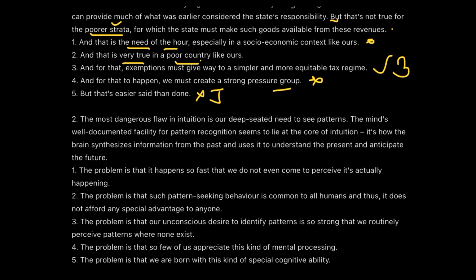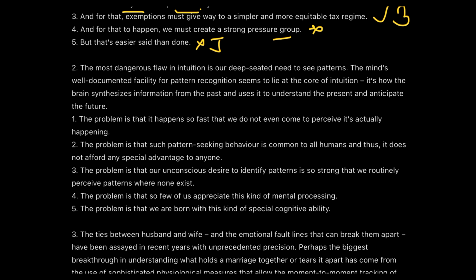Now we'll quickly move to the second one. In the second question, it says the most dangerous flaw in intuition is our deep-seated need to see the patterns. The mind's well-documented facility for pattern recognition seems to lie at the core of the intuition. It's how the brain synthesizes information from the past and uses it to understand the present and anticipate the future. So here the subject is intuition, and how our brain is using the information of the past to predict the future. This is all about the passage, and what should be the perfect ending line here. We'll try to figure out the options first because that will help me for option elimination.